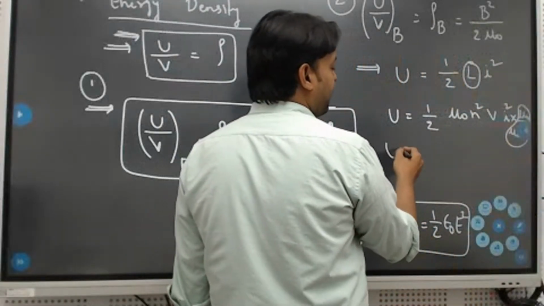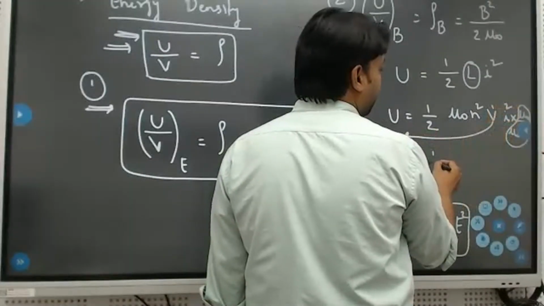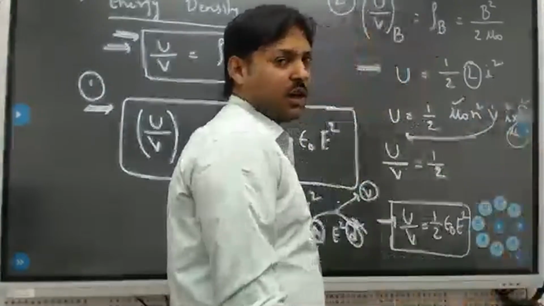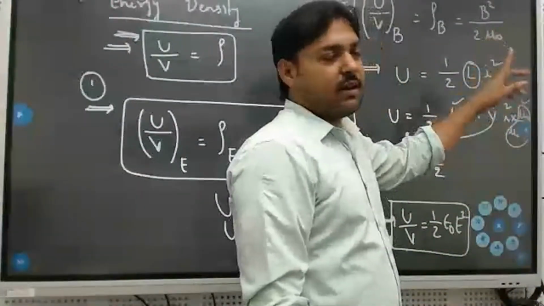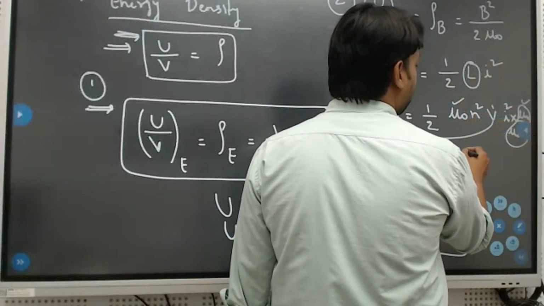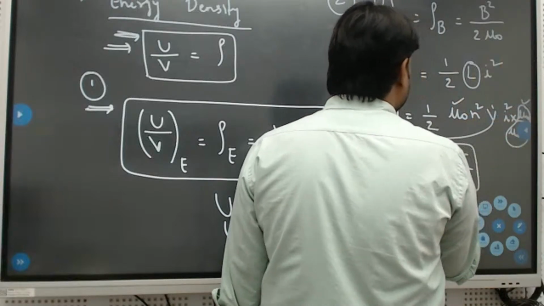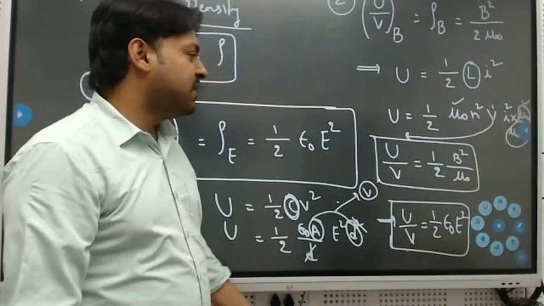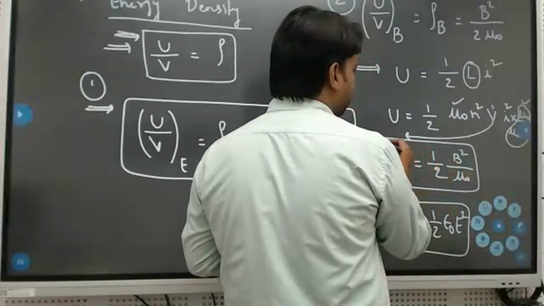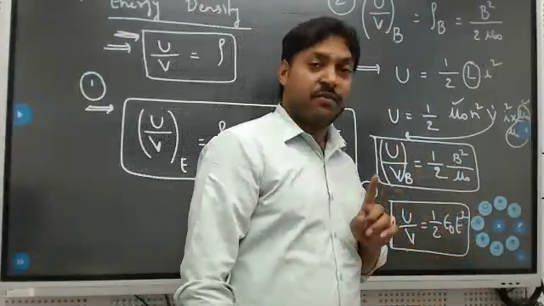So U by V, with V to the other side, is half, mu naught and mu naught will be mu naught square, n square and I square, which is mu naught n I whole square, nothing but B square divided by what is left in the denominator, mu naught. So the energy density formula is B square by 2 times mu naught with respect to magnetic field, and with respect to electric field it is half epsilon naught E square.